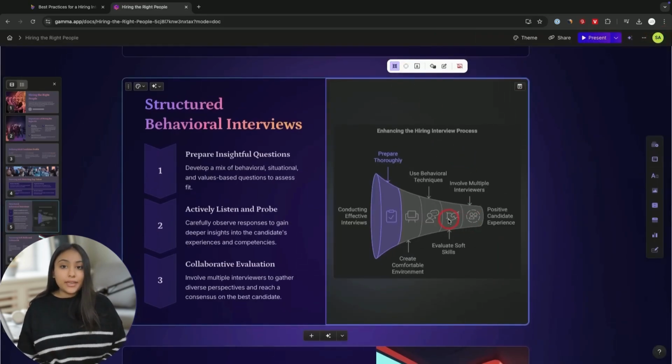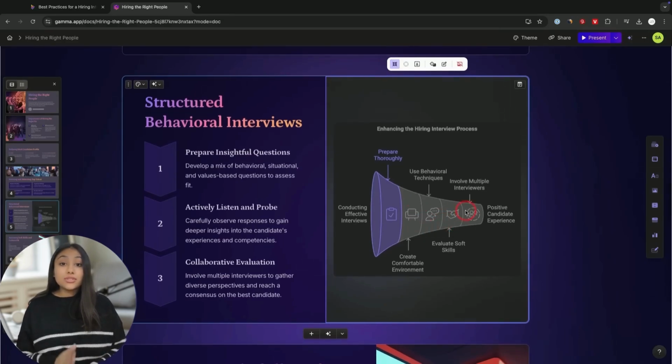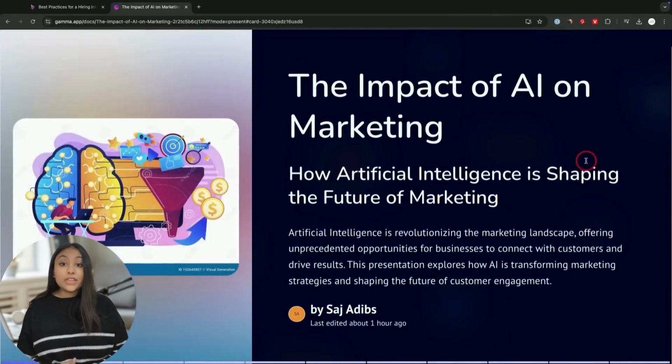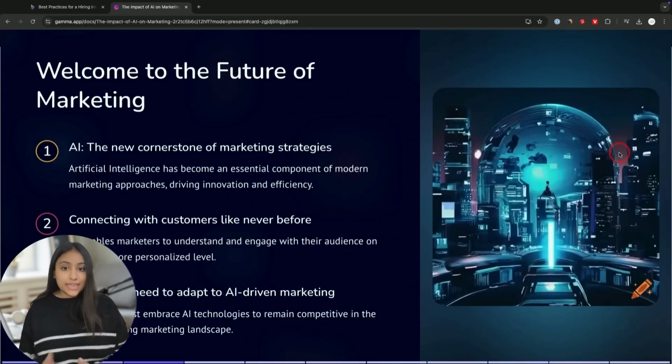So combining Napkin and Gamma, you could get some crazy powerful presentations. I use this all the time. I'm using it right now to create a presentation, the impact of AI in marketing. And then you could go ahead to present mode right here, and then it will present it just like this. And then you could go through the entire presentation slide by slide.